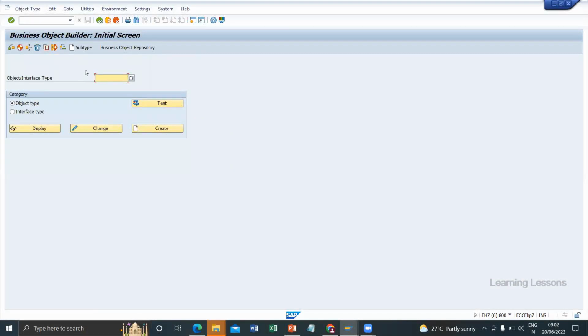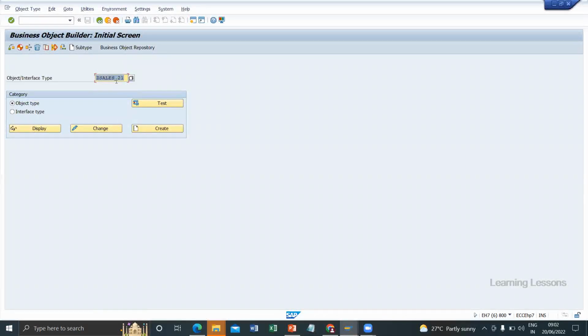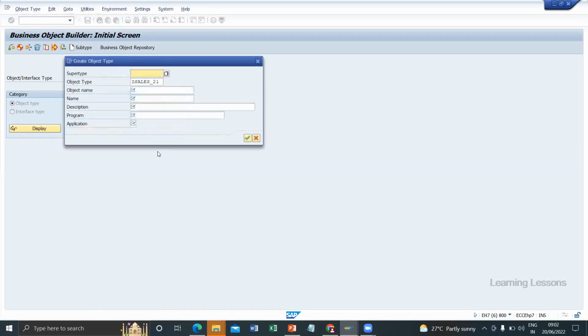SWO1 is the transaction where we can create the business object. I'm just creating ZJetSales. This is similar to the object VUS1001, but it is your wish, you can create any object. Create the object. You can use the same name in the object name and description.